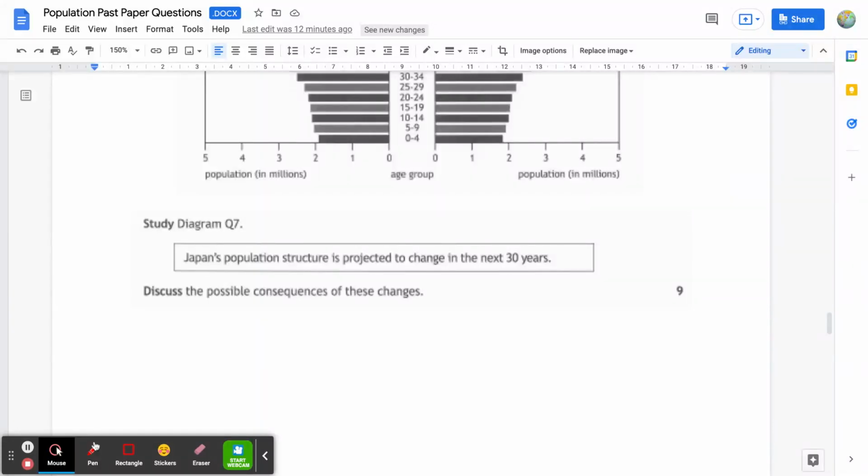Okay, in this tutorial, we're going to have a little look at the exam question you can see on your screen, which focuses on discussing the possible consequences of changes. And in this case, these are changes that refer to a couple of population pyramids that you have been given. So let's have a little look at how we can approach this.